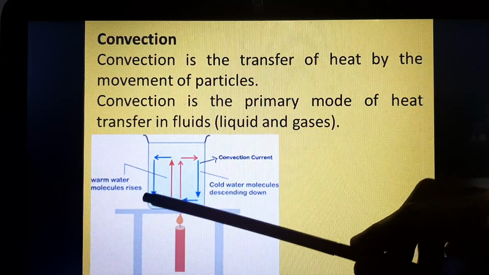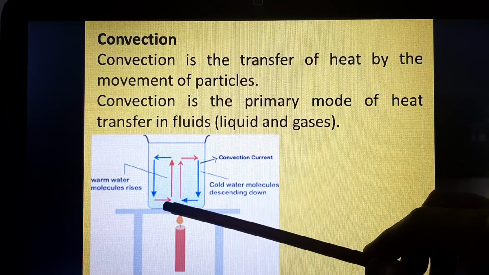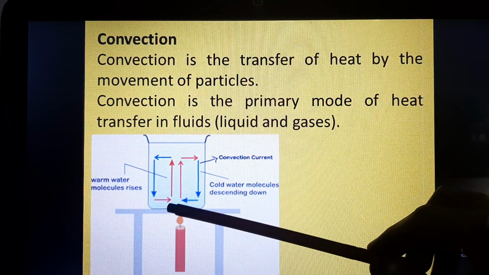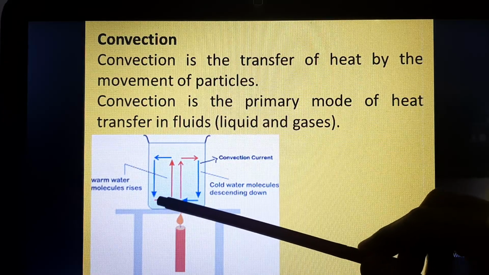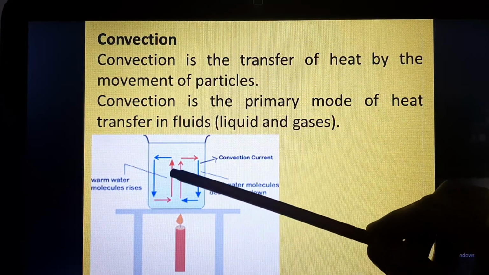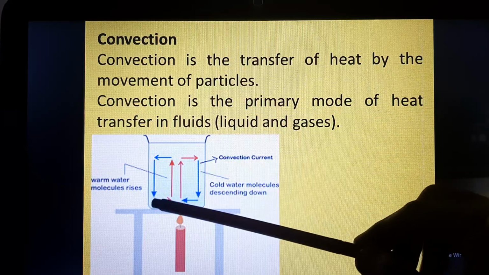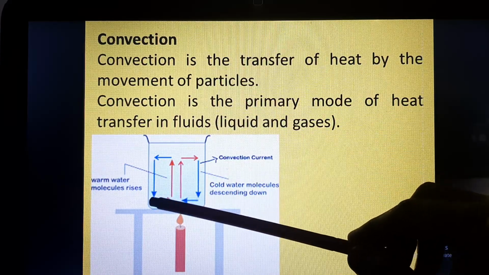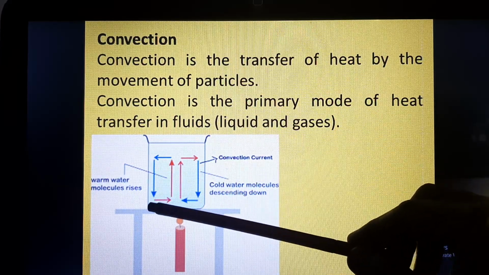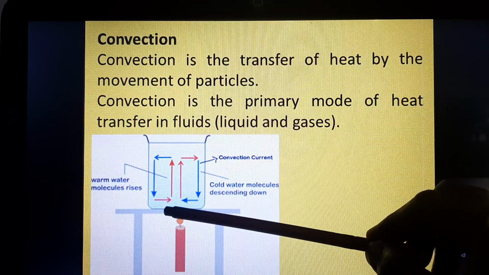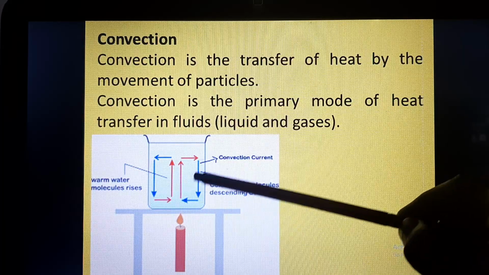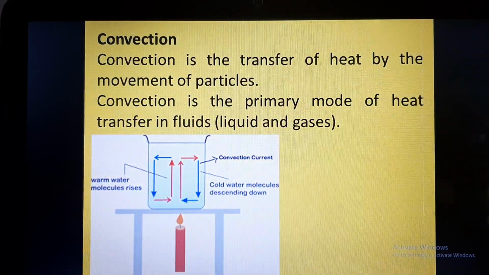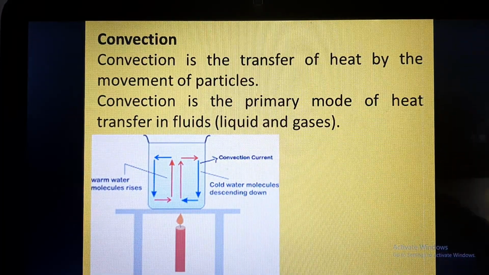So here you can see, whenever a liquid comes in contact with heat, what is happening here? The warm water molecule is rising. The layer which is coming in contact with the heat will heat up, and then the warm water molecule will rise and go up. Since it goes up, the cold water molecule will come down, and this way a convection current will be developed and the full liquid will be warmed up and the heat transfer will occur in the full liquid.